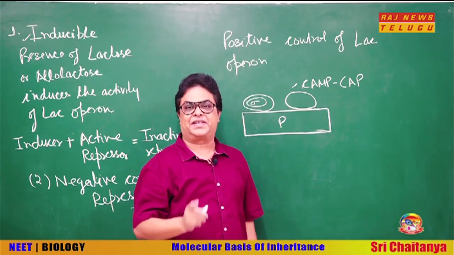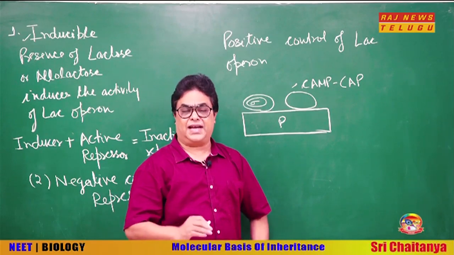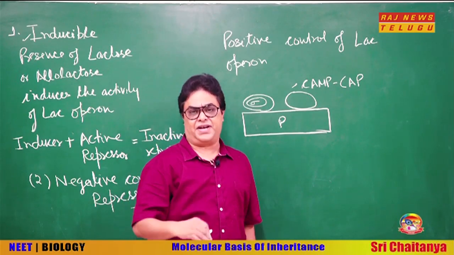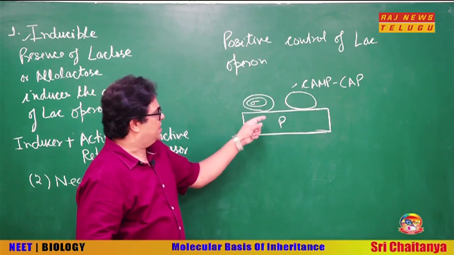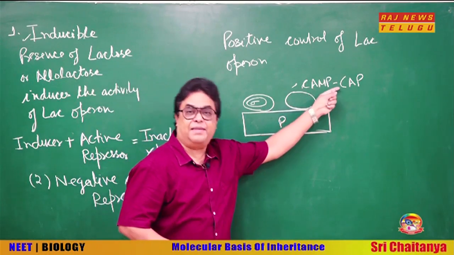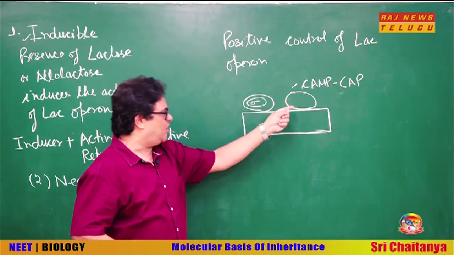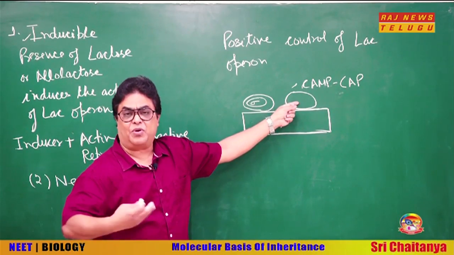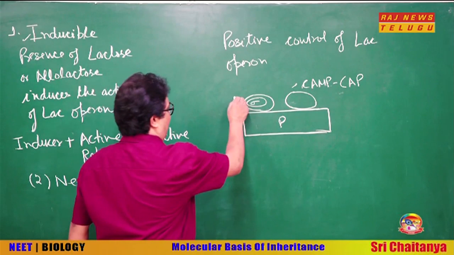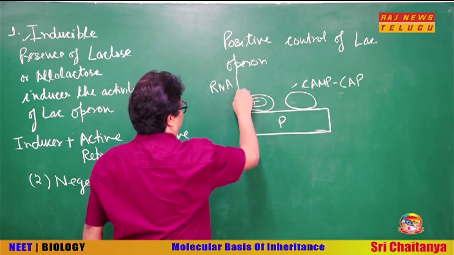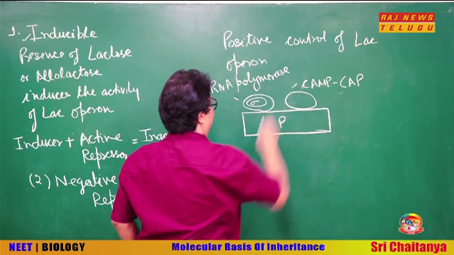Remember, when we were discussing about regulation, we said that these additional sequences can either be a positive control or negative control. It can be a repressor or it can be an activator. So, this cyclic AMP catabolic activator protein complex, when this also binds to the promoter, it promotes or enhances the chances of binding of RNA polymerase to the promoter.